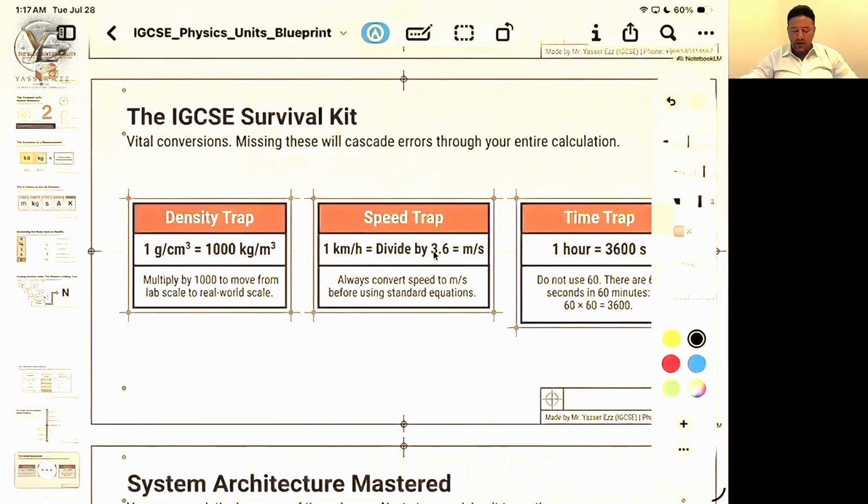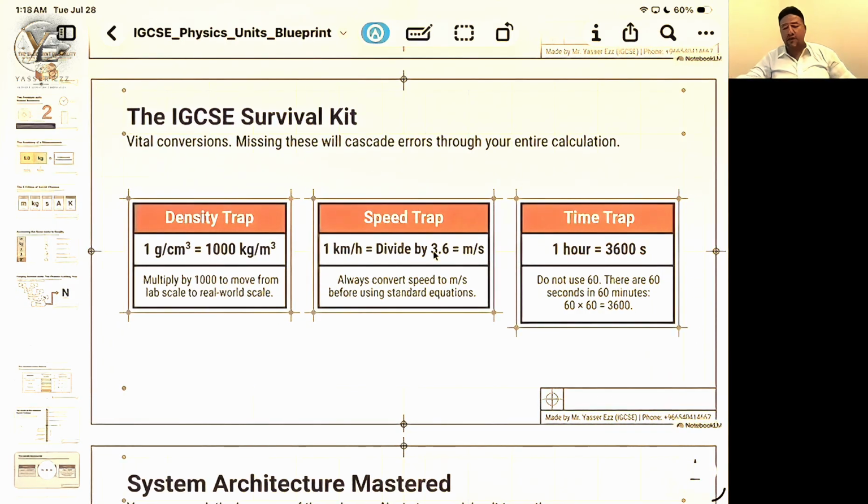Density trap, speed trap and time trap: sometimes they give you the unit of time in hours or minutes or days, and you need to convert it to seconds because the SI unit for time is the second. So how many seconds are there in 1 hour? 1 hour contains 60 minutes, and to convert into seconds I multiply by 60 again. So it would be 3,600 seconds in 1 hour.